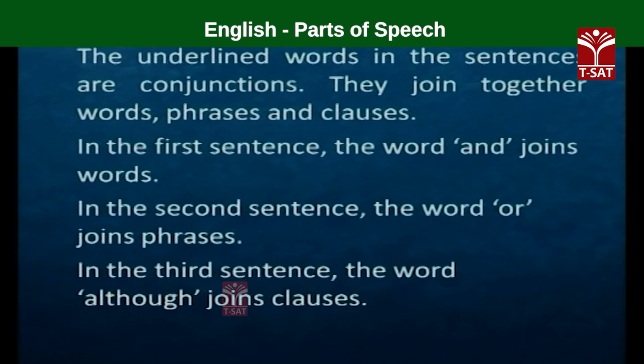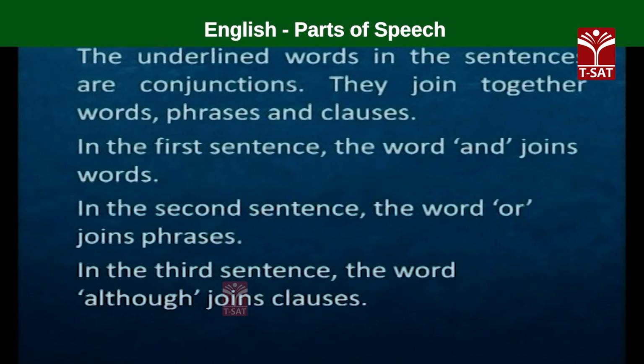A conjunction, in the first sentence, joins together words. In the second sentence, the conjunction joins together phrases. And in the third sentence, the conjunction joins together clauses.